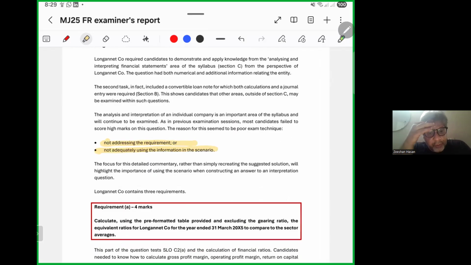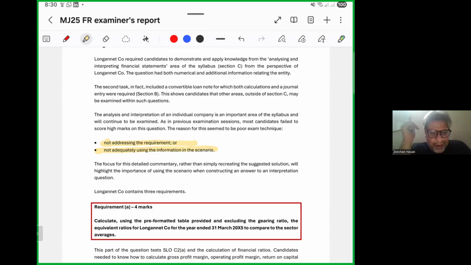The focus for this detailed commentary, rather than simply recreating the suggested solution, will highlight the importance of using the scenario. Requirement A, 4 marks: calculate, using the pre-formatted table provided and excluding the gearing ratio, the equivalent ratios for Longman Co for the year ended 31st March to compare to the sector averages. This part of the question assessed the calculation of financial ratios.